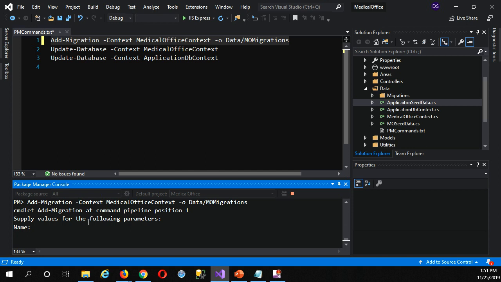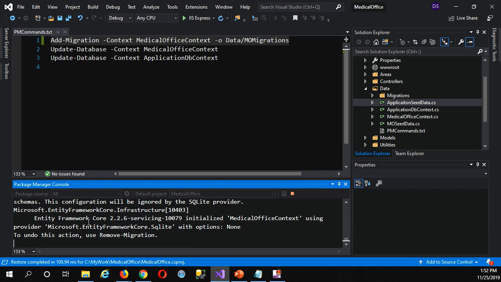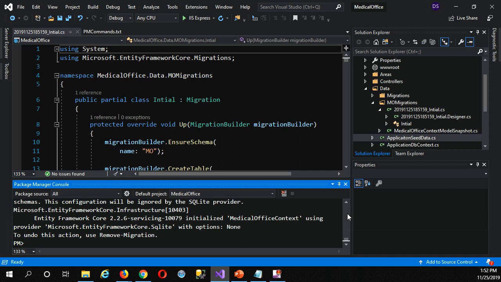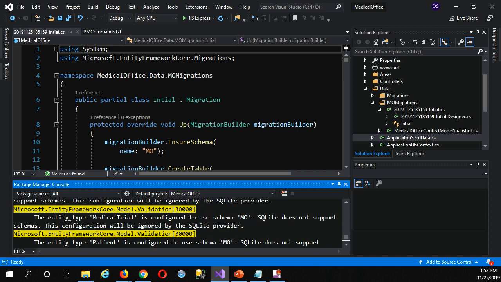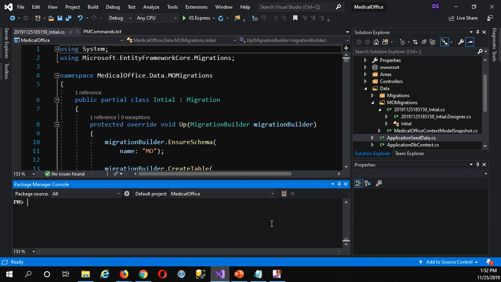The difference, though, is that initial will do all the work to get a database created exactly as per our model design in a single migration. You saw a bit of yellow go by there quickly, if you're watching. That's just all the references to being configured to use a schema. SQLite does not support schemas, so it's just been ignored. So it's up to you. You can take the schema out of the DB context, but it just gets ignored anyway.